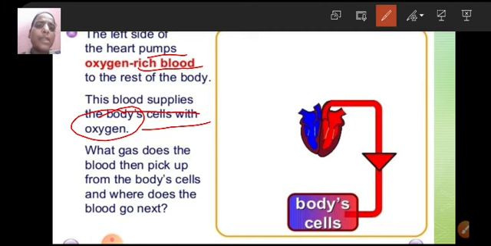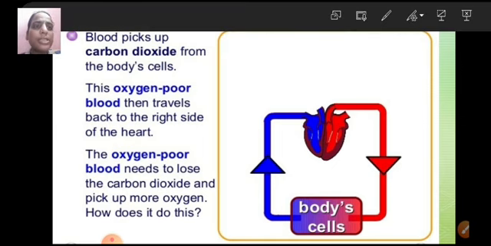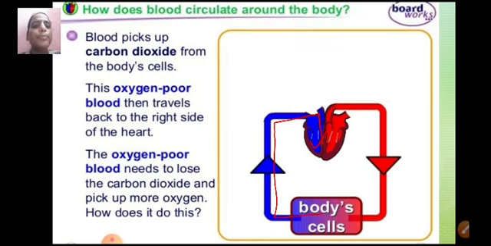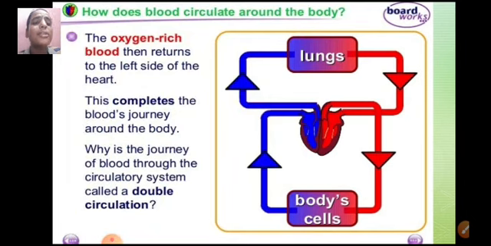What gas does the blood then pick up from the body cells? Of course, we know the gas that will be picked up is carbon dioxide. So, the blood picks up carbon dioxide from the body cells and then it goes to the right side of the heart, which will now contain oxygen poor blood. Next, the right side of the heart pumps this oxygen poor blood to which organ? It will pump it to the lungs. And then this blood will again carry oxygen, that is oxygen rich blood, and returns to the left side of the heart. This completes the blood's journey around the body.